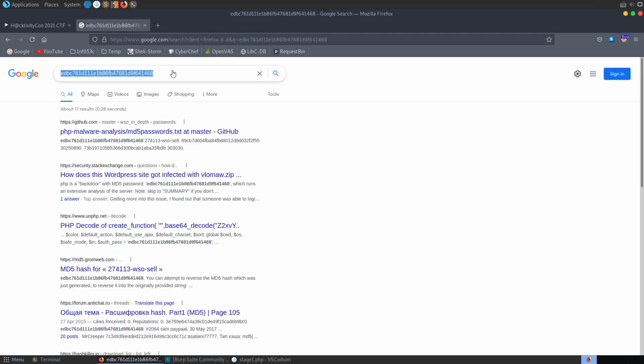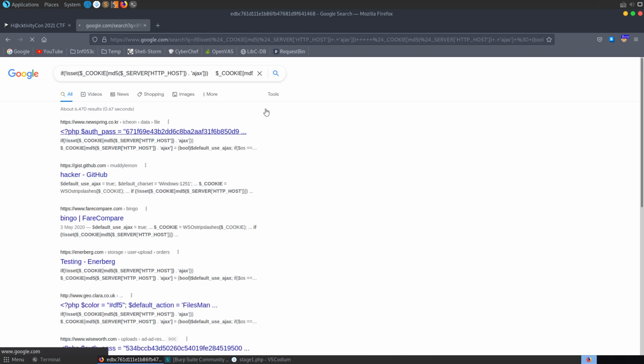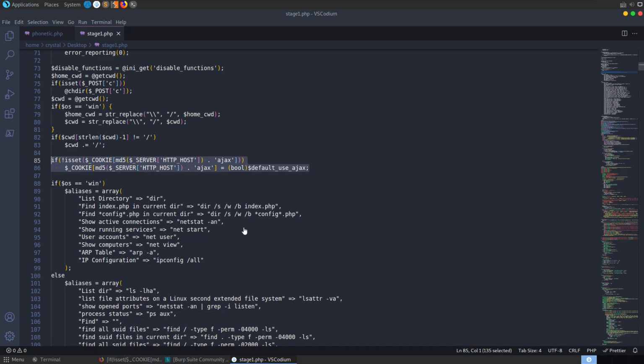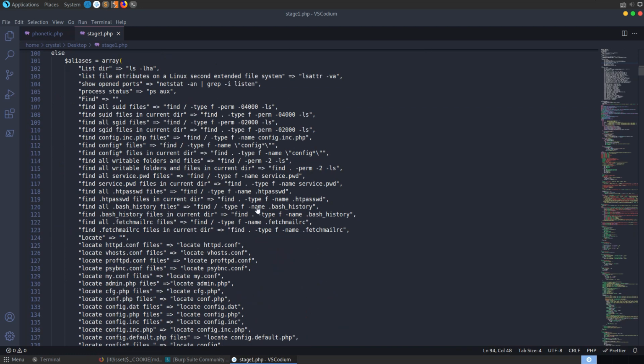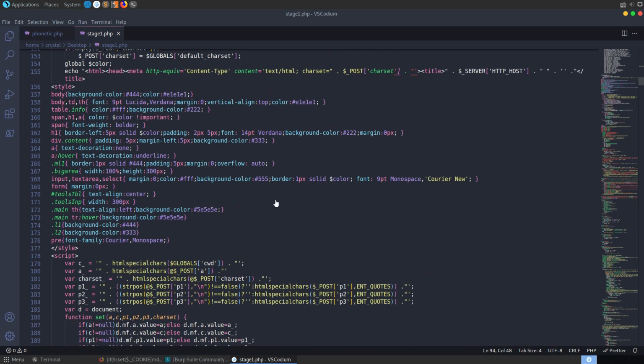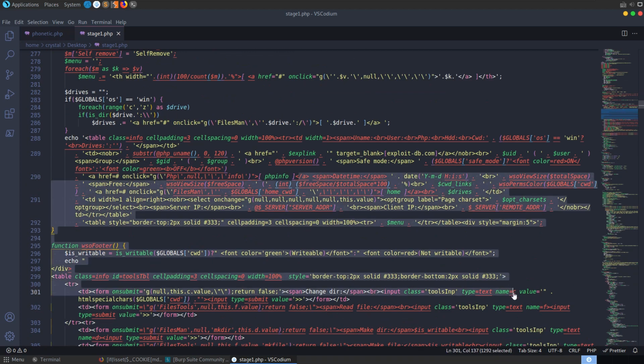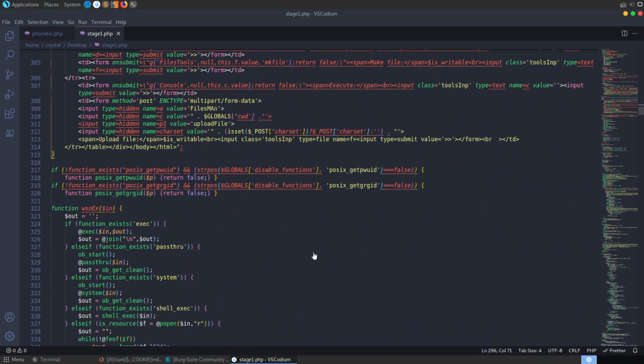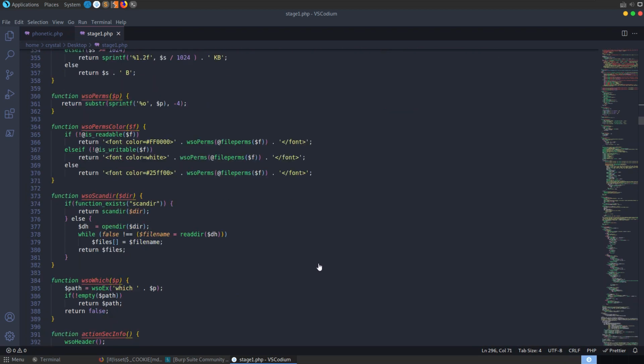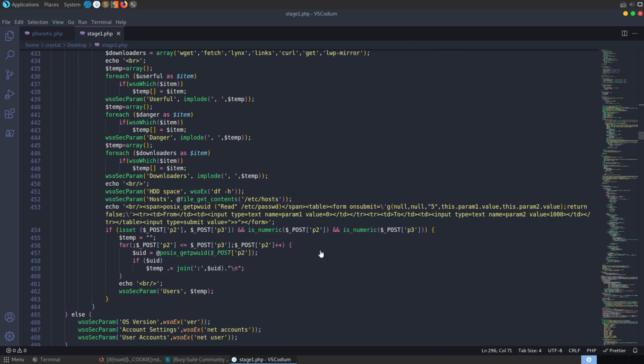If we search for other parts of the script online, we'll find that it's a common PHP web shell. So you can actually download that PHP web shell and then do a diff. But it's not particularly easy to see all the differences, because a lot of things show up differently, maybe just due to minor syntax issues, spacing and things like that. But yeah, a lot of functions in here.